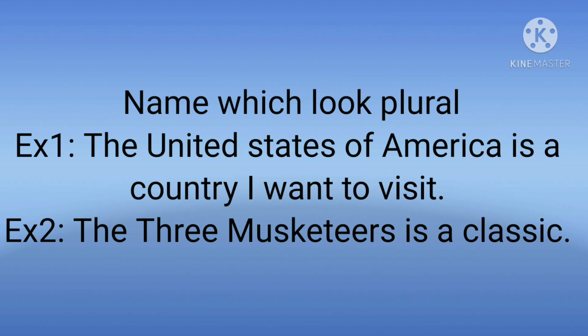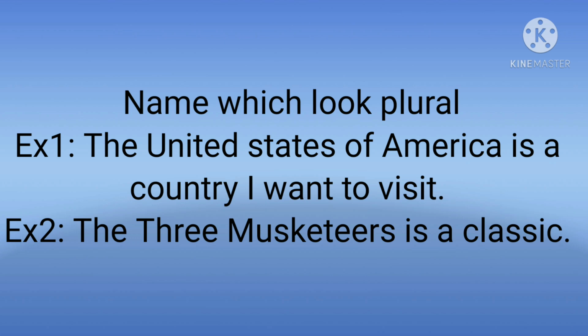See, the name of a book or country or organization may look like it is plural. However, as the name indicates a single thing, the singular verb form is used. Clear? So, the name is only a single thing. So, only a singular verb is used.